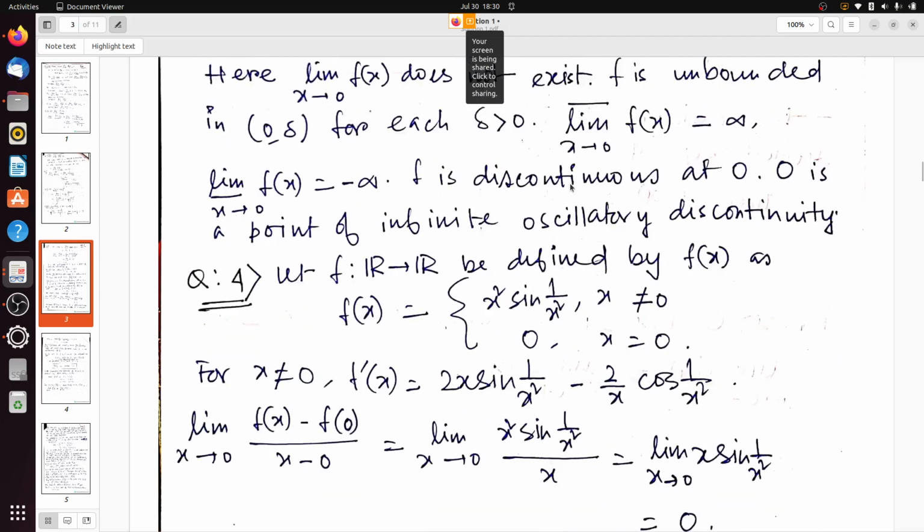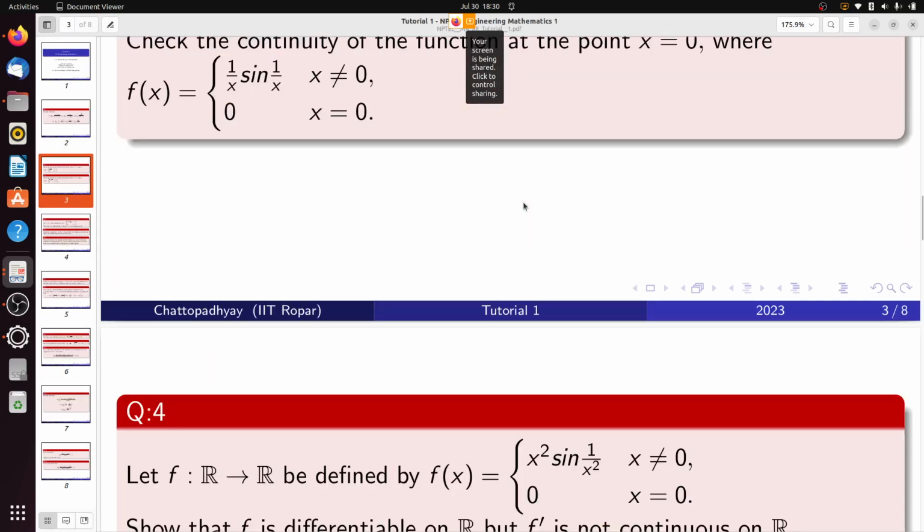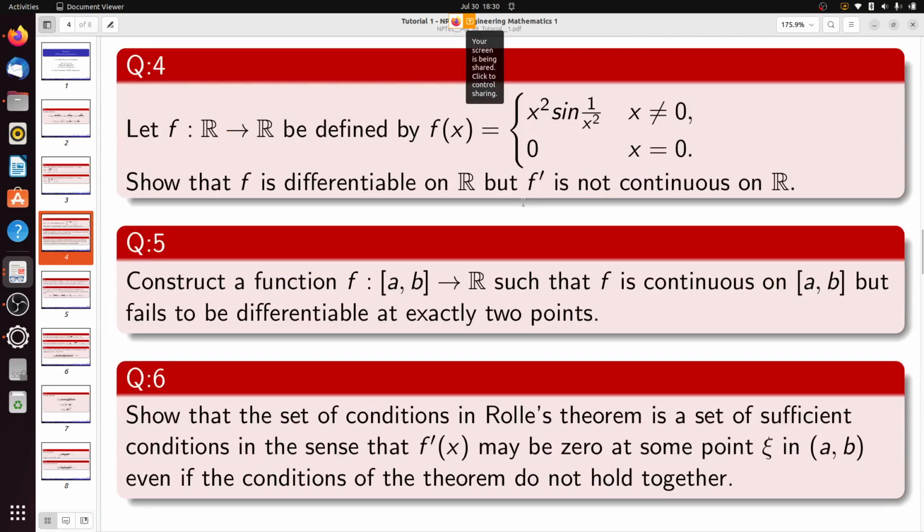So consider the function from R to R defined by f(x) equals x² sin(1/x²) when x is not equal to 0, and 0 when x equals 0. So when x is not equal to 0, f'(x)... but first we have to see the question. Okay, so question number 4.